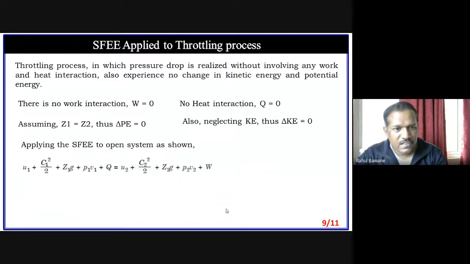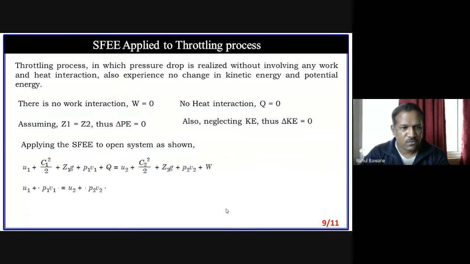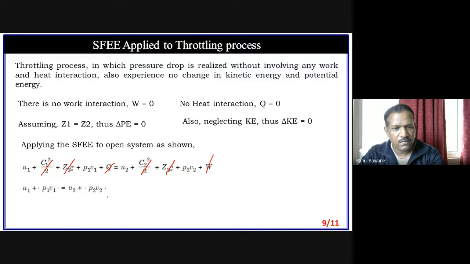Now in our generalized steady flow energy equation, we have to apply all these conditions. The kinetic energy terms will be removed. Potential energy change is 0, so those terms are removed. There is no heat interaction and no work interaction, so only these terms remain: internal energy plus flow energy at inlet, equals internal energy plus flow energy at outlet. We can simplify these into another term, that is enthalpy. So H1 is equal to H2.